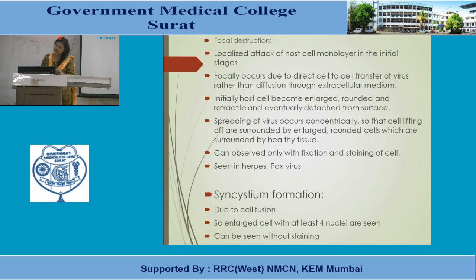Then syncytium formation, where there is a fusion of cells. So a syncytium is formed where the cells are continuous, without any borders. Continuous cells are seen, and this is known as syncytium. It occurs due to cell fusion, and there is a single enlarged cell with at least 4 nuclei, and it can be seen even without staining.